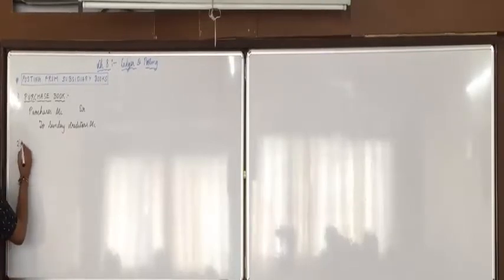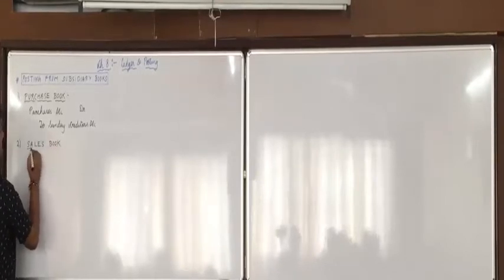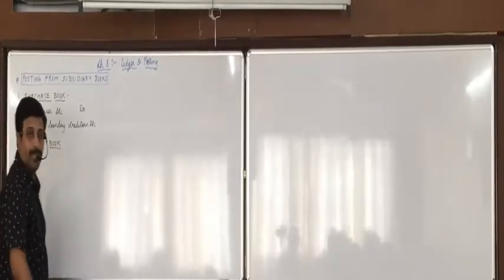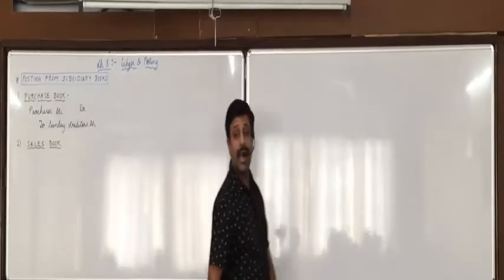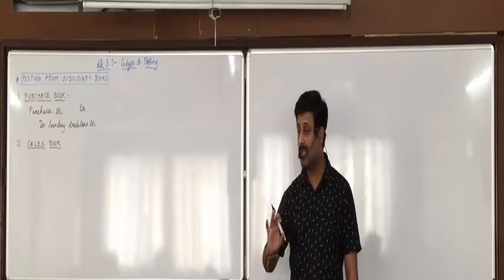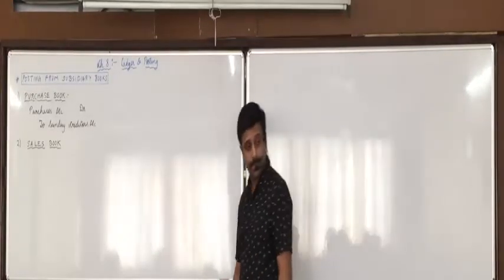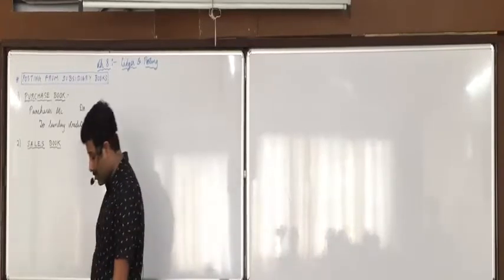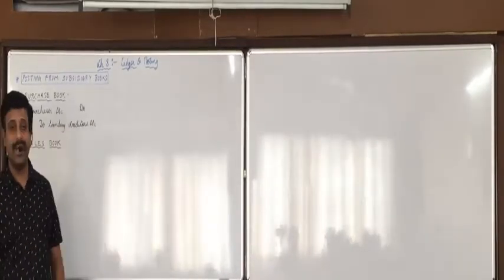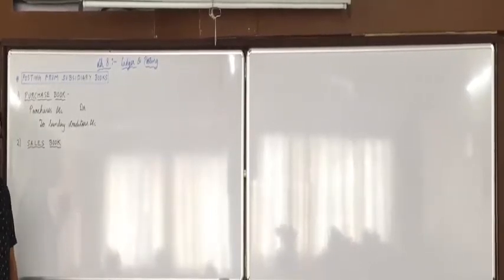Raise your hand. What journal entry will you pass from sales book? Parmin? Sundry debtors debit to sales account. Very good. Sit down. Debtors. Whom do we sell the goods on credit? Customers. They are called debtors.